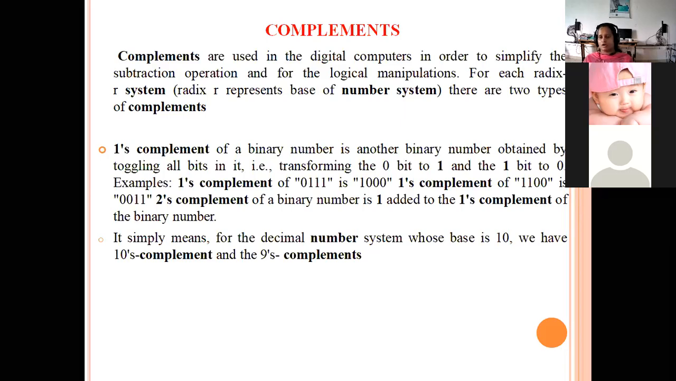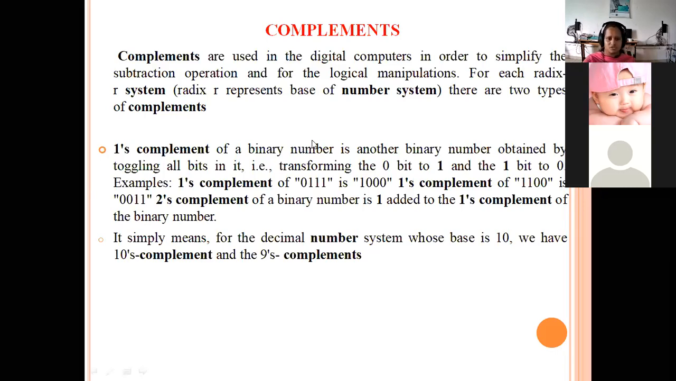I said that one's complement and two's complement are used for the binary number system. What about the remaining number systems? For the remaining number systems, we are going to use 9's complement and 10's complement.